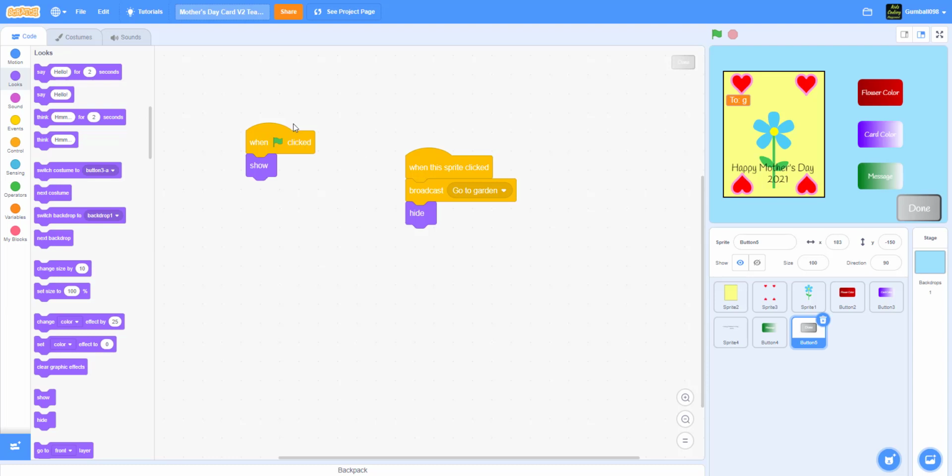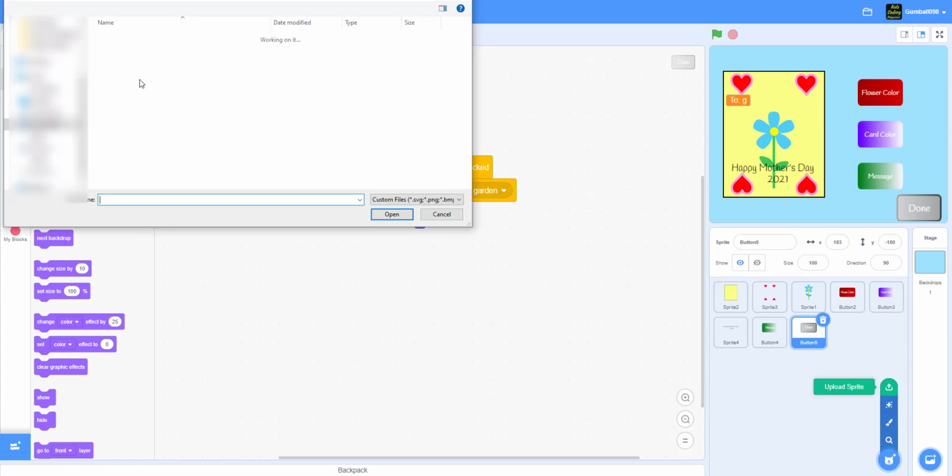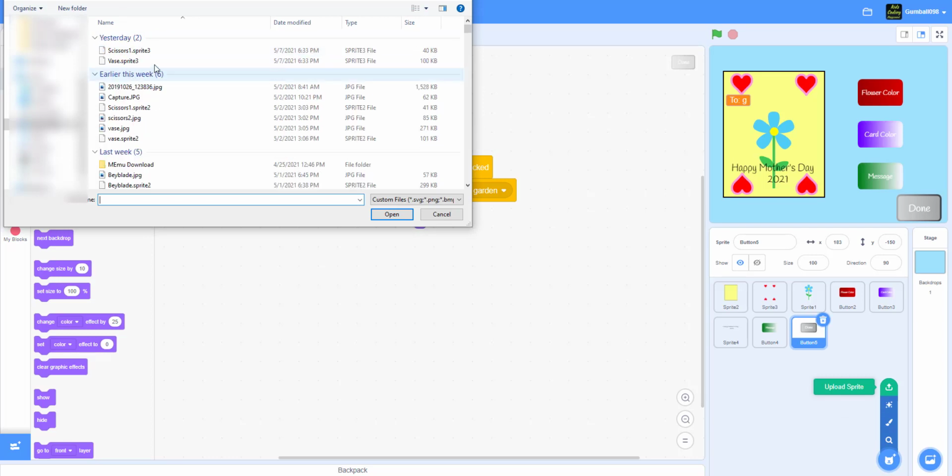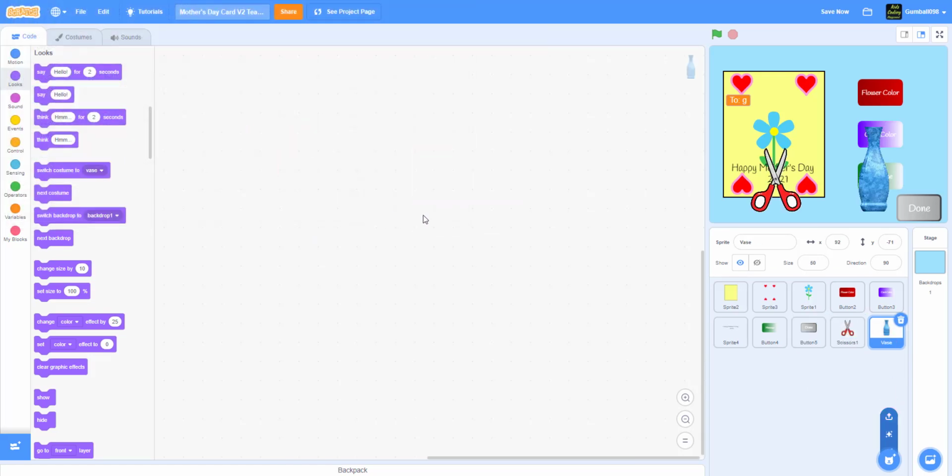Just some technical difficulties. We got the scissors and everything in right here, so we just have to click the upload sprite. I have all this stuff, so I'll be blurring this later. We have scissors 1, the vase sprite, and yeah, we have them too. So we have the vase and the scissors. Now we're going to be working on the vase.